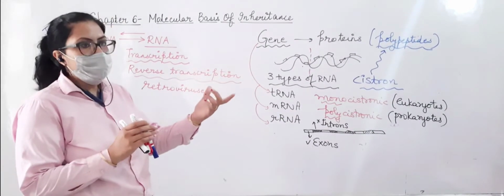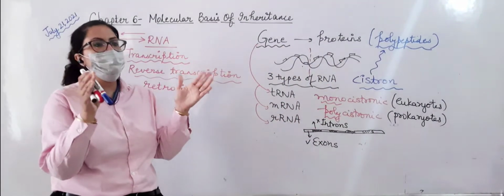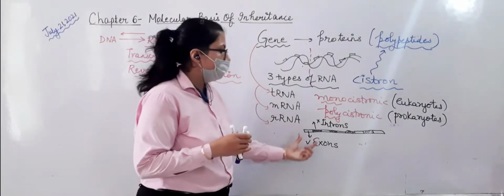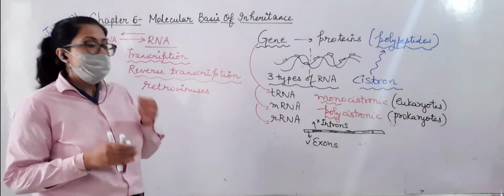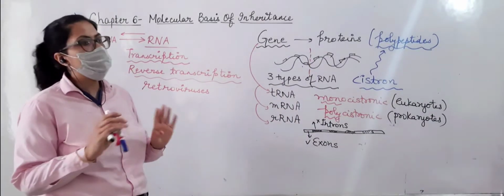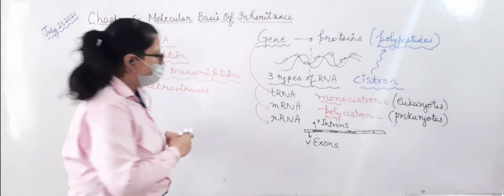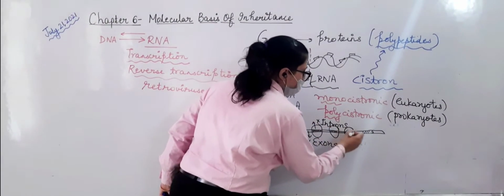That is why you can feel that in prokaryotes it is polycistronic, that a single segment can code for multiple polypeptides. But in eukaryotes we know there are exons, coding regions, and introns, non-coding regions. So do we need those non-coding regions? No. We don't require the non-coding regions. So these will be removed. They have to be removed.